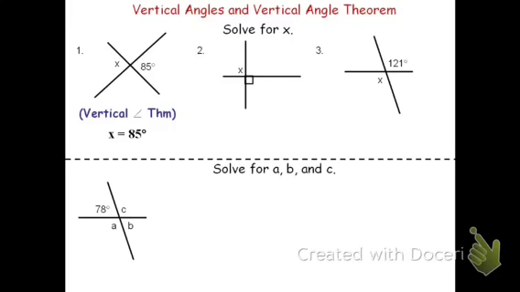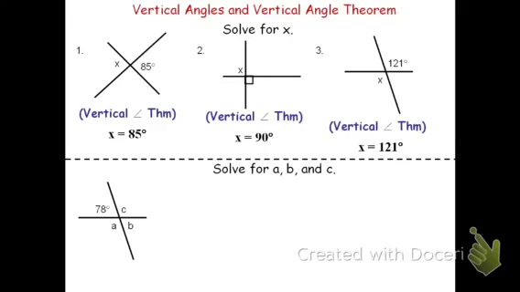Try the next two examples. All right, hopefully you said that for problem 2, it's doable. Some people look at this and forget that that box right there tells me that's a 90-degree angle. So then I know that X also equals 90 degrees because those are vertical angles again. Vertical angle theorem. And by the same logic, number 3, X equals 121 degrees because, again, vertical angle theorem.